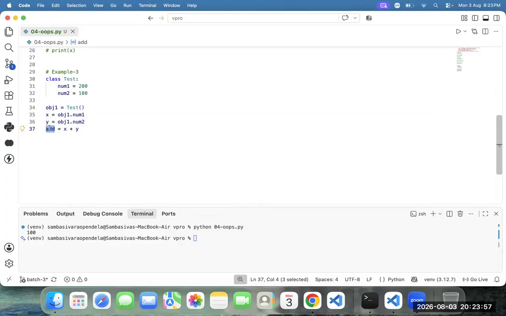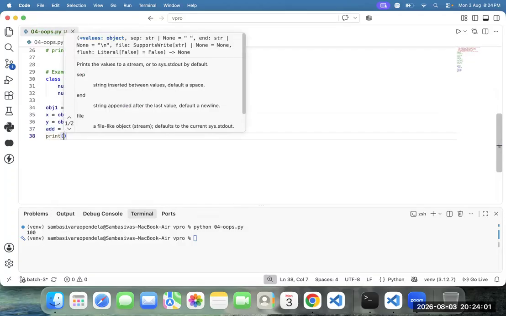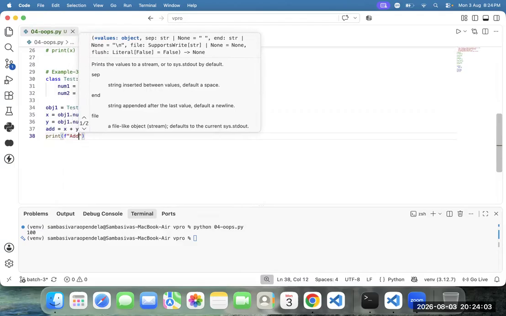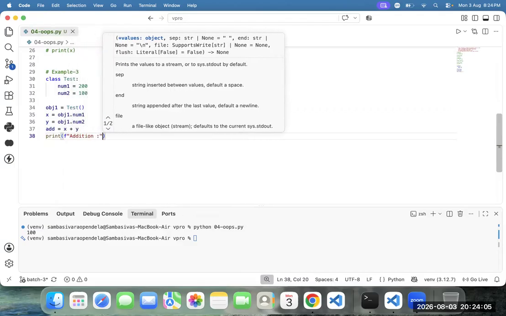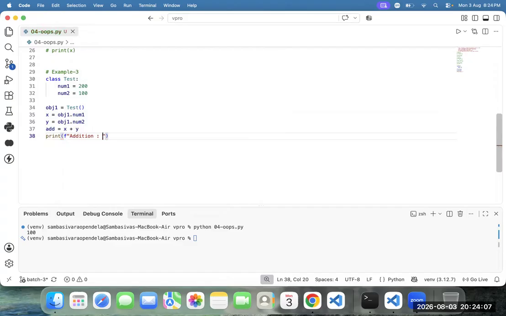300 is stored to add. Display it. How to display it? Print, format of addition colon, add. Now run this one. Addition is 300 or not? Yes.